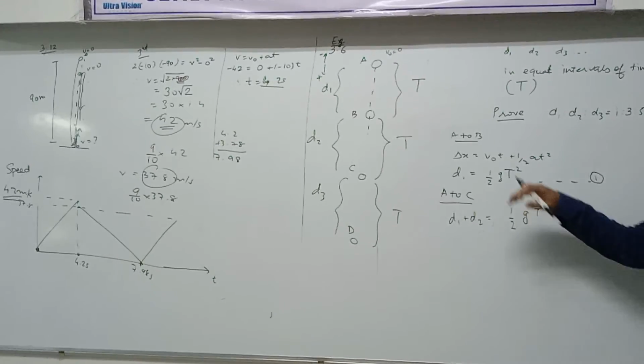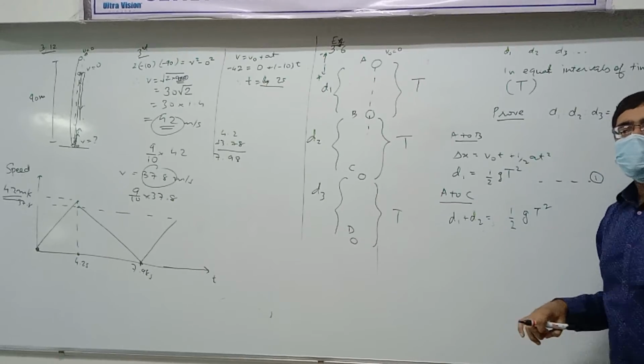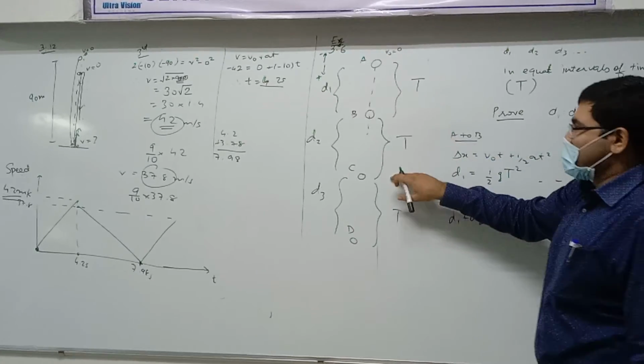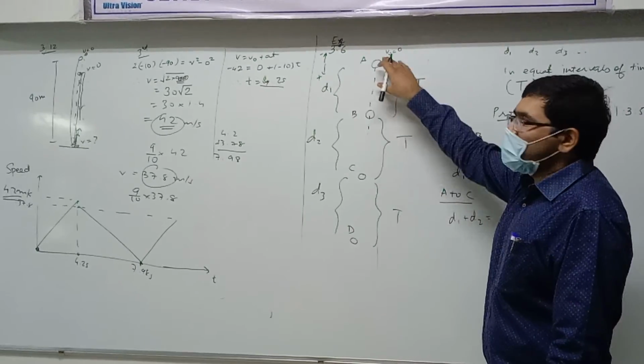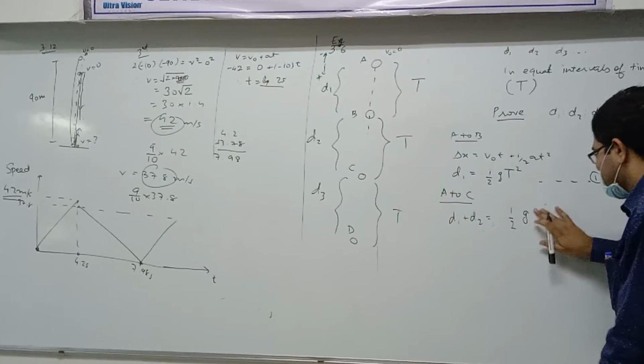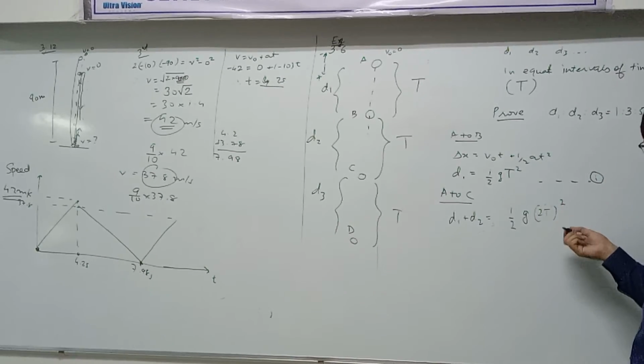How much is the time interval to go from A to C? 2 capital T. Yes or no? Yes. Or not clear? Because B to C is 1 capital T. Suppose 1 second, A to B also 1 second. Total 2 seconds again. So 2 capital T. Did you understand? So 2 capital T whole square means 4T square.